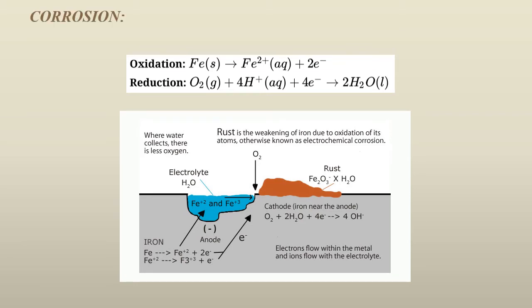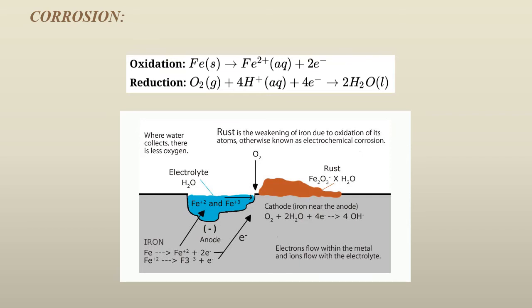I repeat, at the atoms of iron near the bend on the surface of iron, an oxidation reaction occurs. That is, you can see in the given picture how the bend is being created, where solid iron is converted into iron 2 plus and on further reaction is again converted into iron 3 plus. The molecules of water required for this reaction to occur are available from the moisture of air. Hence, the surface near the bend acts as the anode.